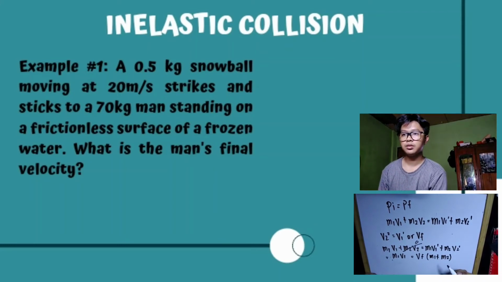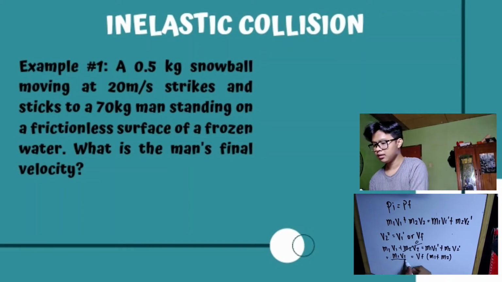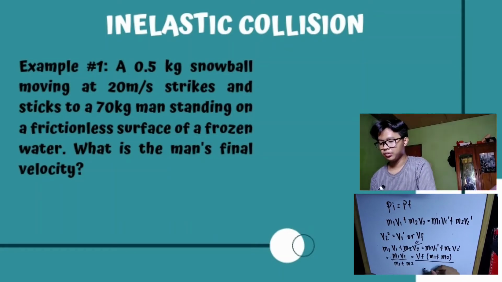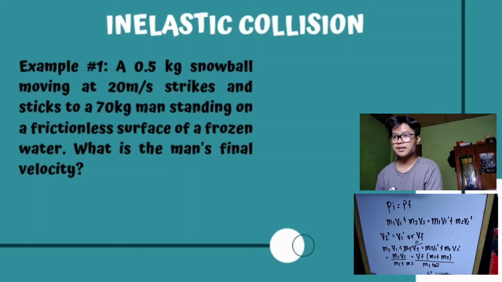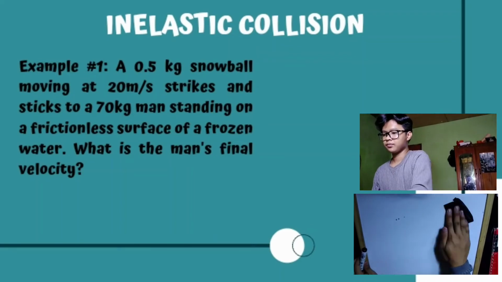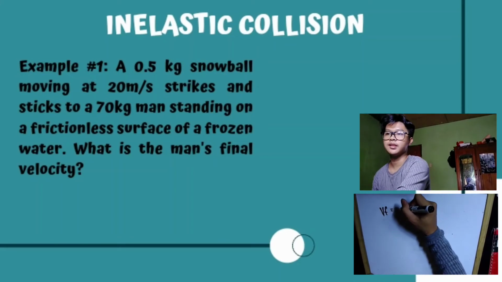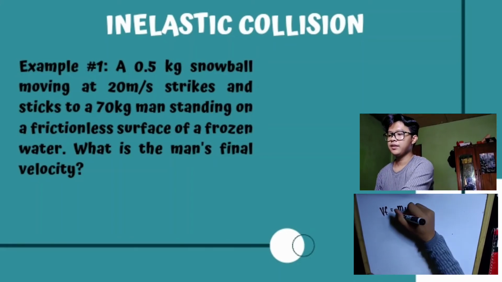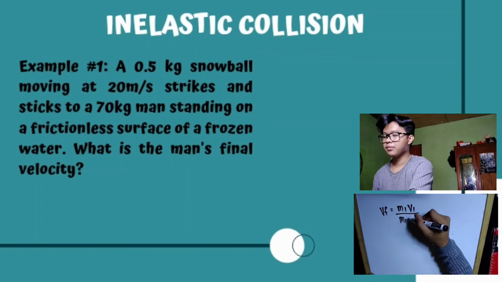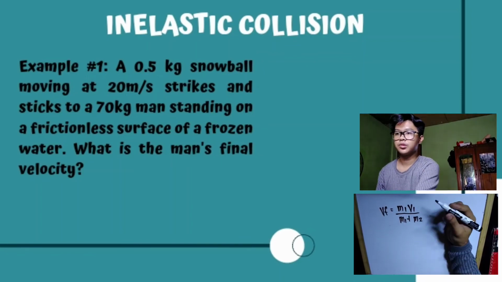So, we factor out the final velocity and divide both sides by M sub 1 plus M sub 2. Now we cancel M sub 1 plus M sub 2. What remains is final velocity equals M sub 1 V sub 1 over M sub 1 plus M sub 2.